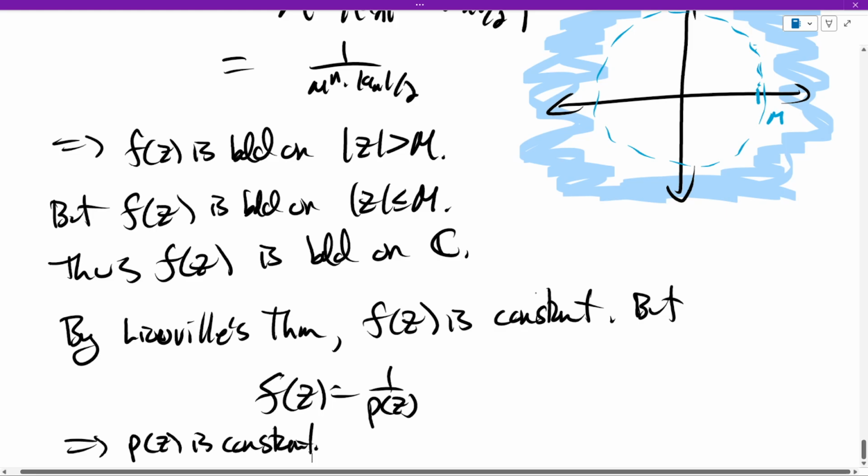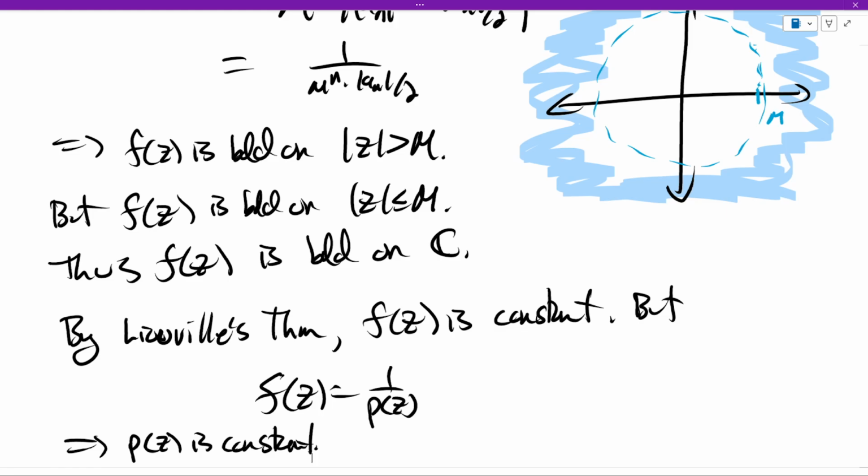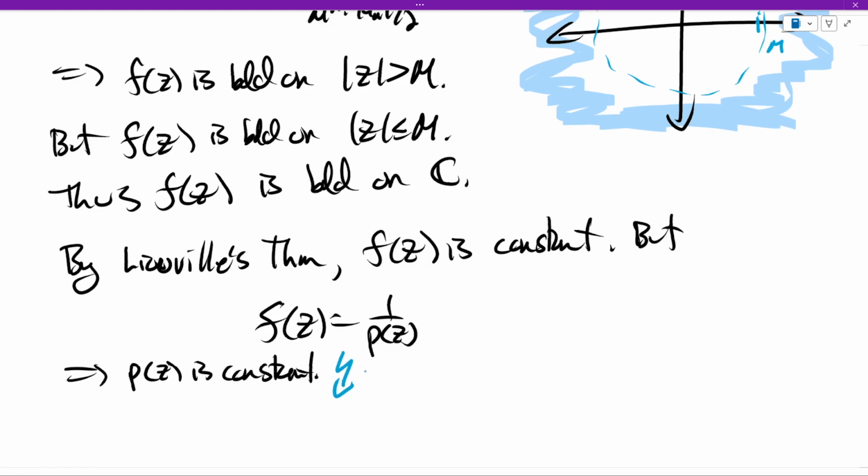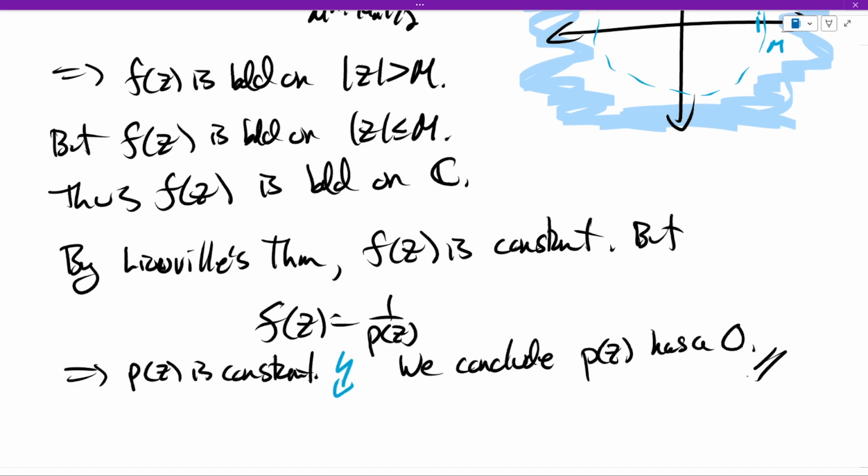But we assumed that we had a non-constant polynomial to start with. So we've achieved our contradiction. So blue lightning bolt. We conclude, what do we conclude? Well, it must be that f cannot be entire, right? It must be that there's an issue with the denominator somewhere. So P has a 0. And that's the fundamental theorem of algebra.